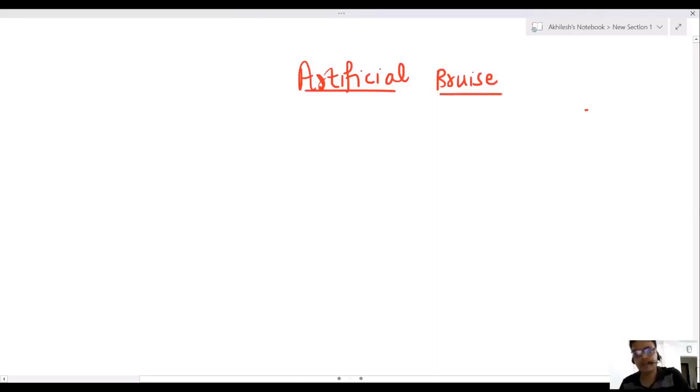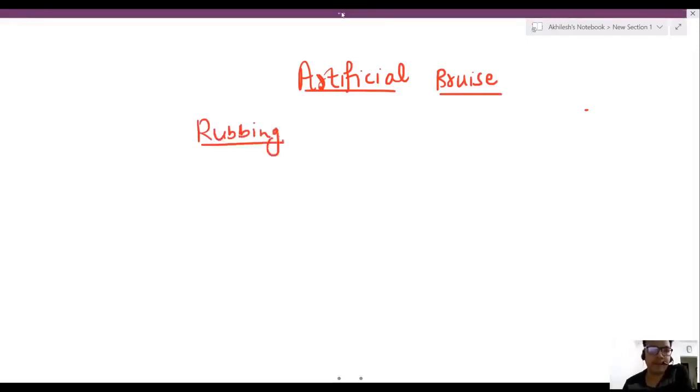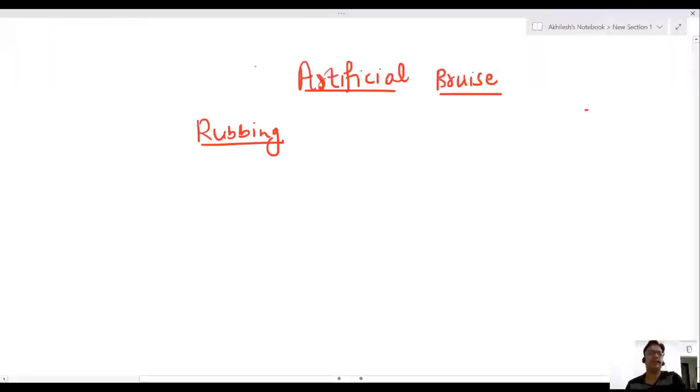Artificial bruise. By rubbing some plant product on the skin, an artificial bruise can be caused. What are the plant products which we rub that look like a bruise? PSM. These are three plants which we rub on the skin that produce an artificial bruise.